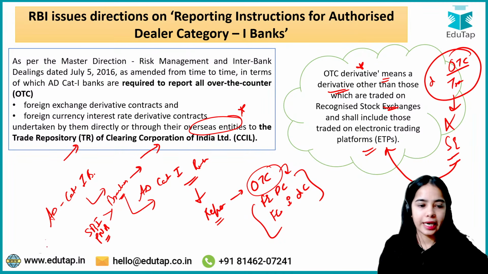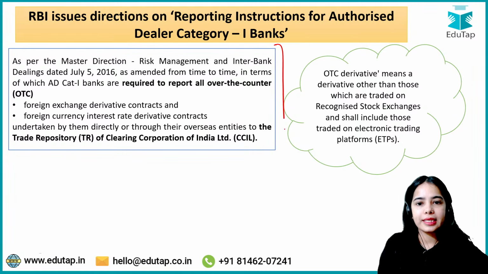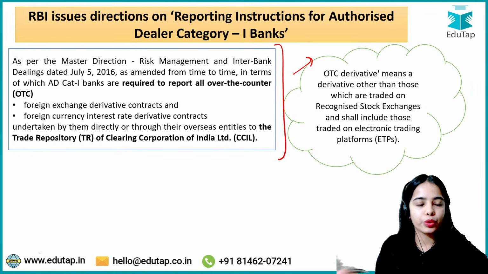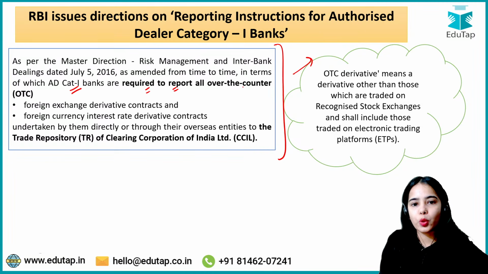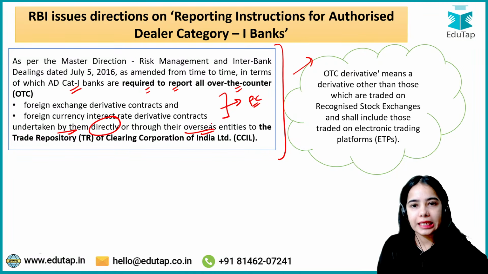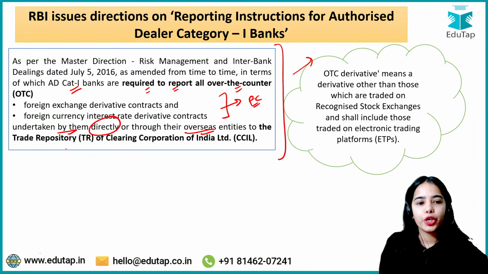So this is the basic idea. Okay, if you have understood this, then this whole article will become easier for you to understand: the authorized dealer category 1 banks are required to report all the over the counter derivative contracts in foreign currency undertaken by them directly by the bank itself or through their overseas entities, through their overseas branches, to the trade repository.